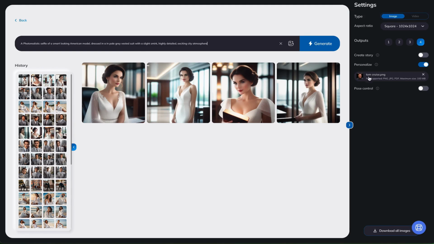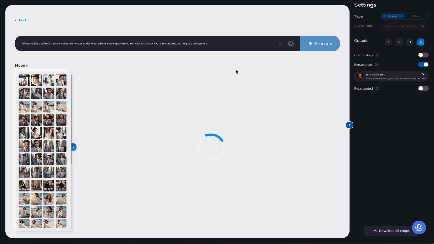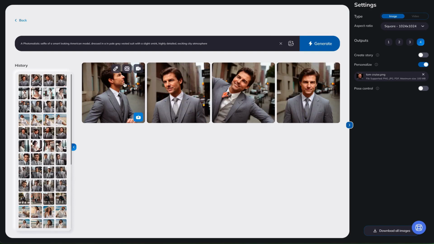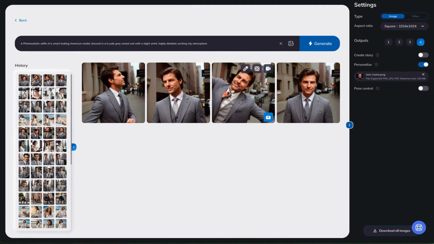All right, we're going to do that right now, and it will look like Tom Cruise in each one of the outputs. And when I say each one of the outputs, it's because we chose to have 4 output unrelated images. So there's the Tom Cruise image right there. Okay, that's what we actually used to create those 4 new Tom Cruises. Okay, the third one is a little bit goofy. The ones that I really like, obviously, the first, second, and the fourth, all really good. I even like that third one. All right, so that's how we do personalization.